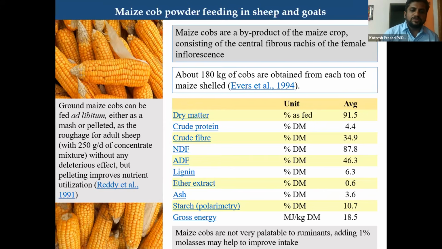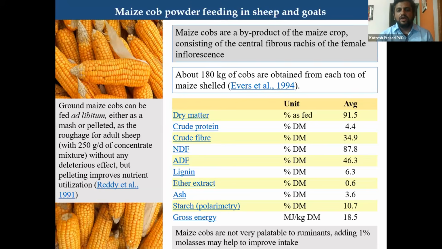Ground maize cobs can be fed ad libitum, either as a mash or pelleted, as roughage for adult sheep with up to 250 grams per day of concentrate. It can be used as roughage and also as concentrate without any deleterious effect. But pelleting improves nutrient utilization. Pelleting with either molasses or urea salt will definitely improve its nutrient content.